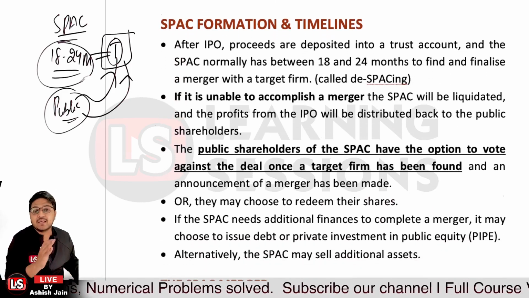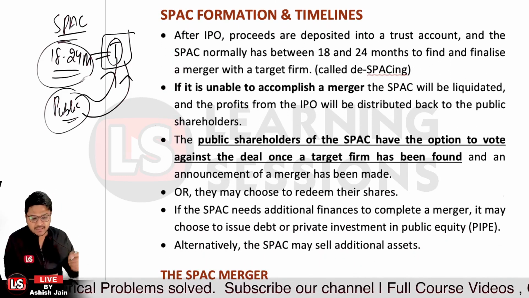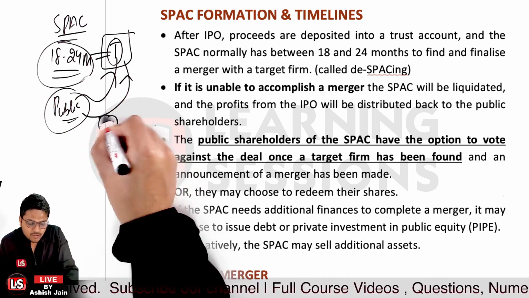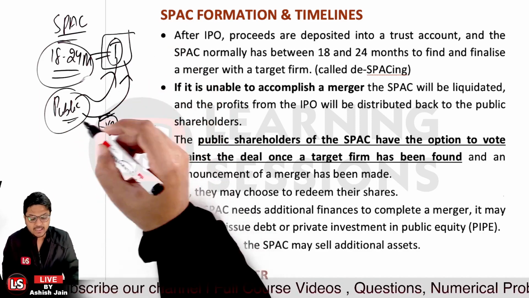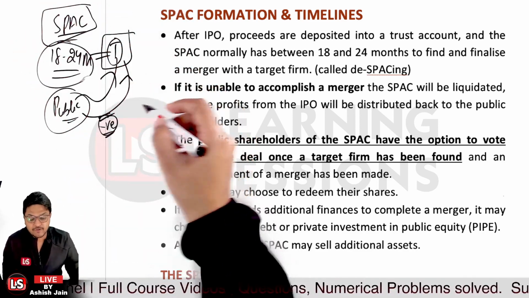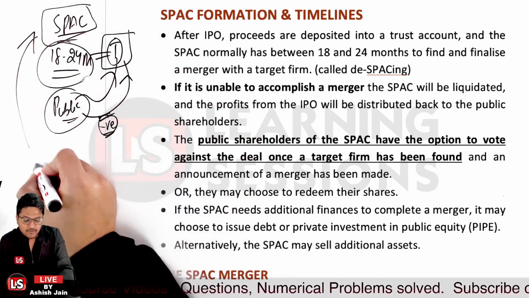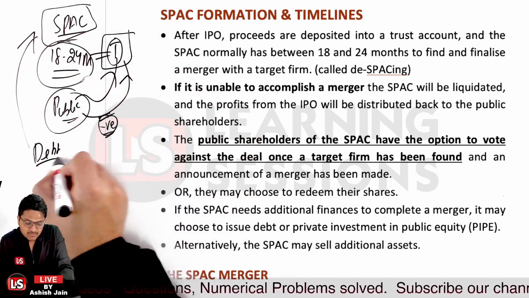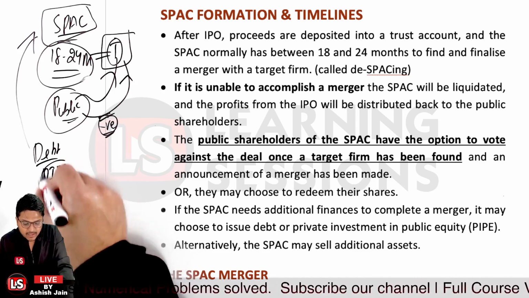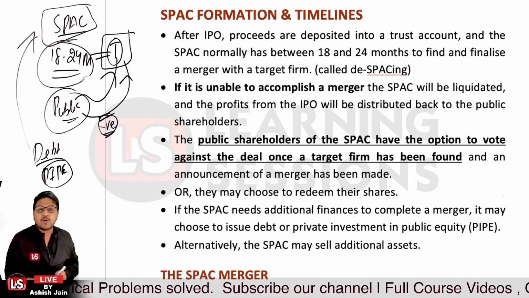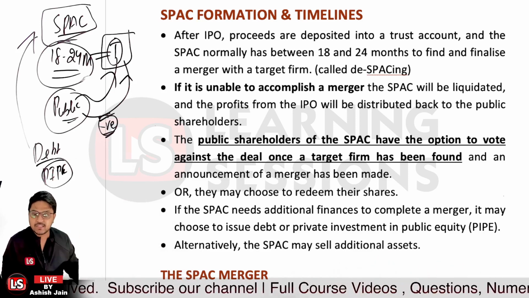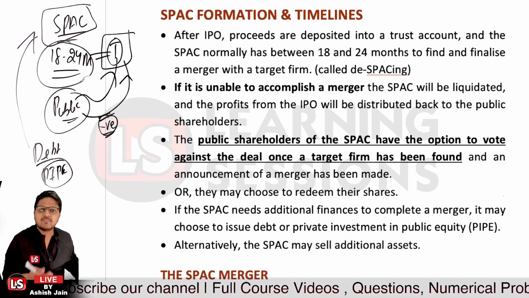Okay, and further, if the SPAC needs additional finances, let's say they have redeemed their shares, the people who were not affirming this particular target, in that scenario the SPAC may require extra funds. Those can be raised by way of debt, or by way of PIPE, that is private investment in public equity, right? Alternatively, the SPAC may sell redundant assets so as to raise more funds, right?